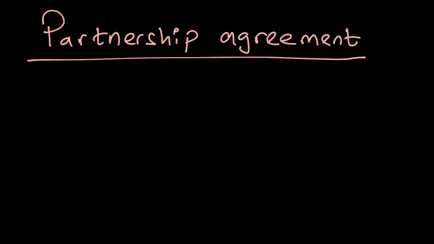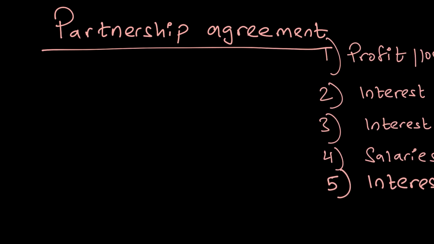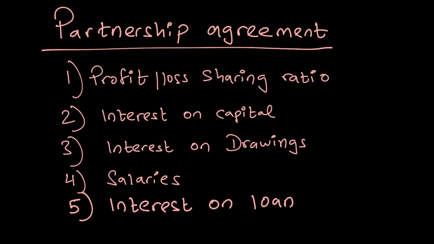When a partnership agreement is drafted, it would list down all the essential details. These are the important partnership agreement terms that we need to state down. The first one is the profit and loss sharing ratio. How would profits and losses be divided amongst partners? Interest on capital. For example, if one partner has invested more than the other partner, how would that partner be compensated? The partnership out of its profits would pay interest on the amount of capital invested.